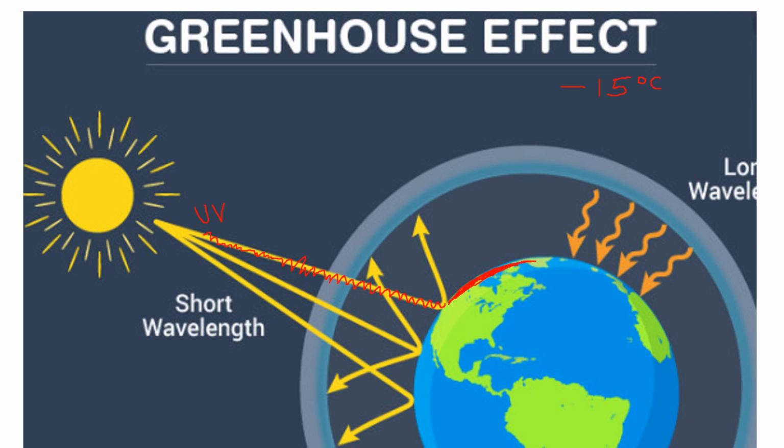Now once the Earth is warm, it starts to emit this long wave radiation. So this long wave radiation here, and this is infrared radiation. Infrared radiation, being long wave, has a much harder time getting back through the atmosphere. Now some of it escapes into space, but a lot of it is bounced back down towards the Earth, and it's kept, and it keeps us nice and warm. So that's essentially how the greenhouse effect works.